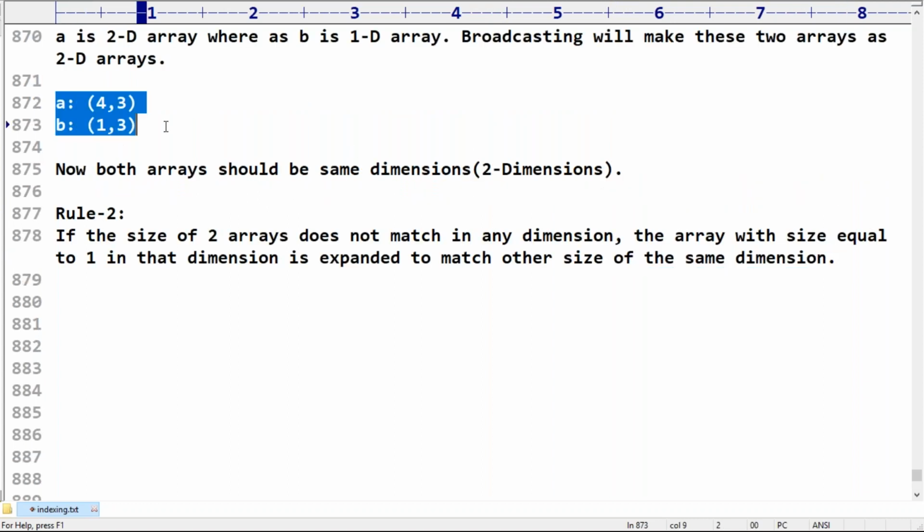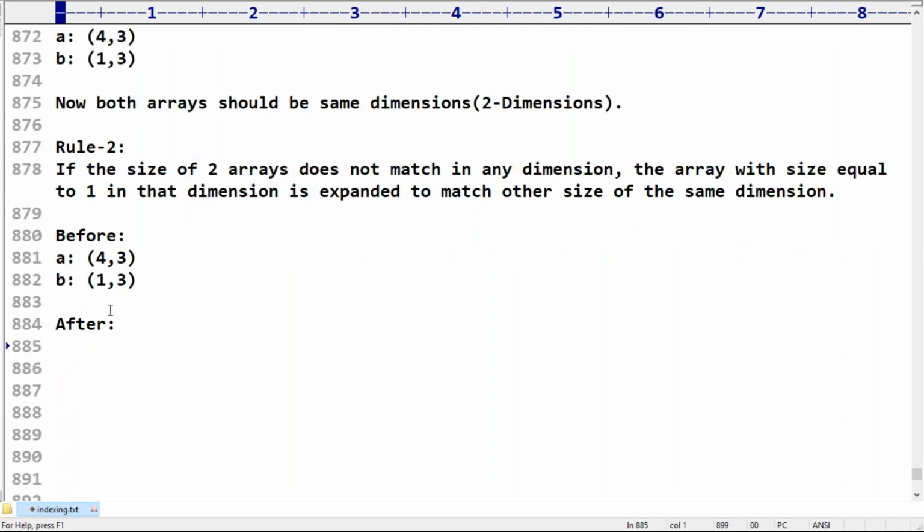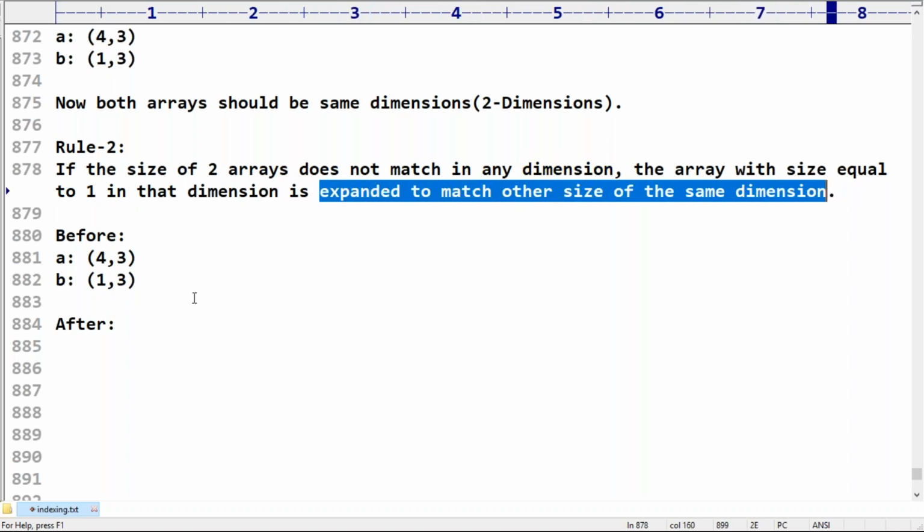Here, 4, 3 and 1, 3 is there. This is my status. In one dimension, the size is not matched. What will happen? The array with the size equal to 1 in that dimension is expanded to match the other size of the same dimension.